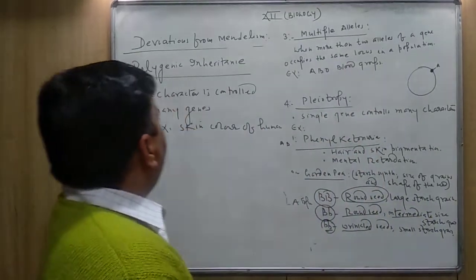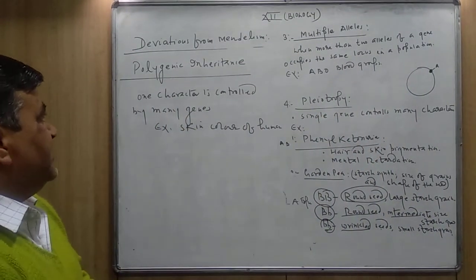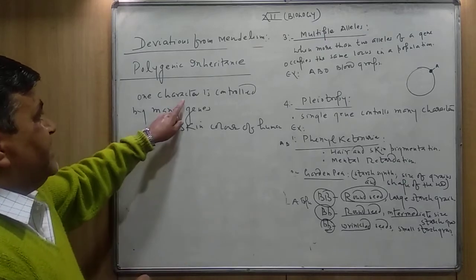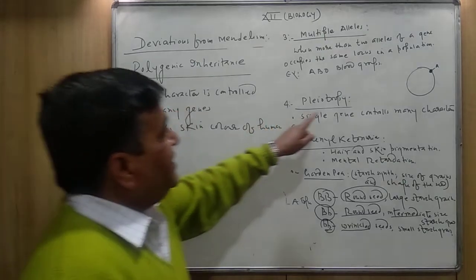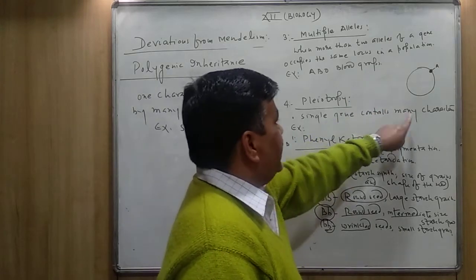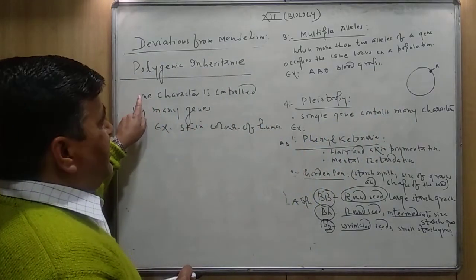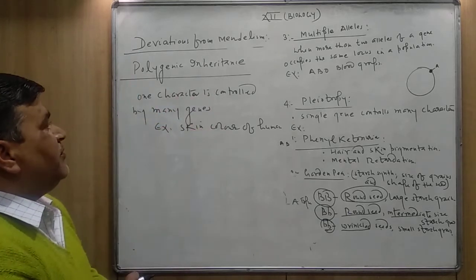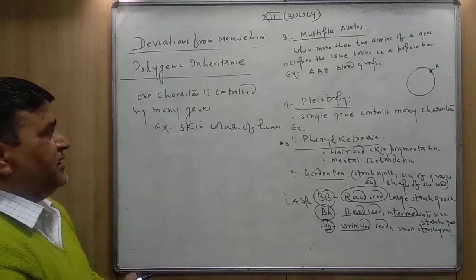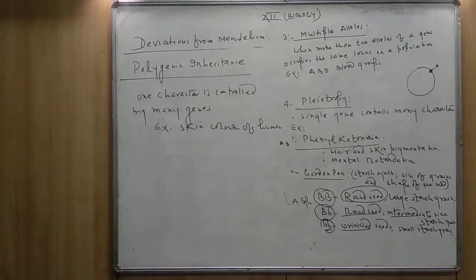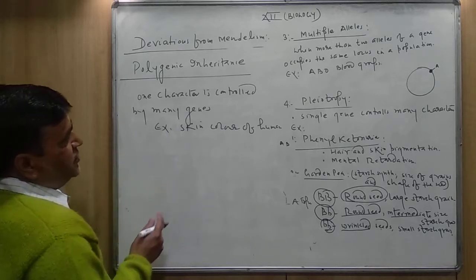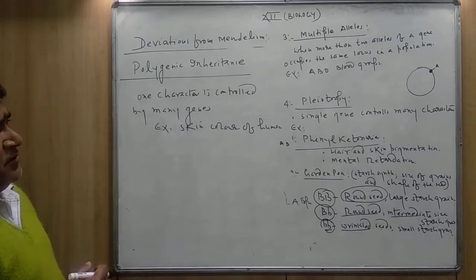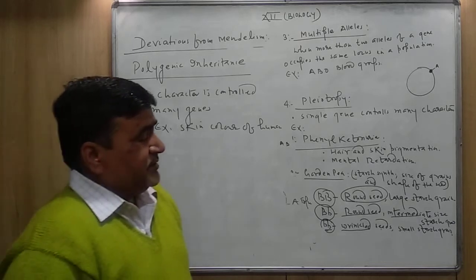But here, in polygenic inheritance, a single character is controlled by many genes. One gene, many characters in pleiotropy. And one character is controlled by many genes, and this is called polygenic inheritance. The example of polygenic inheritance is skin color of the human being. Here, the skin color of the human being is controlled by more than a single gene.